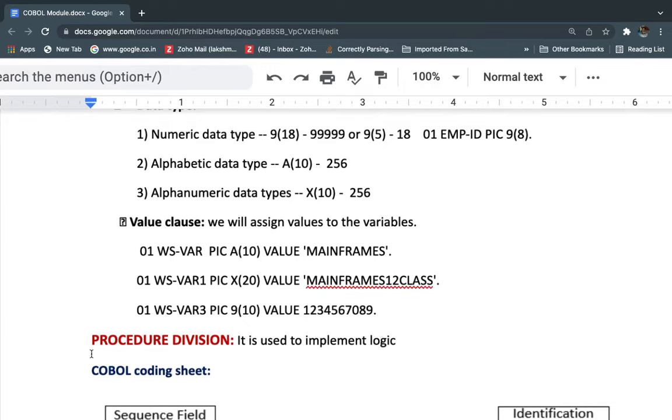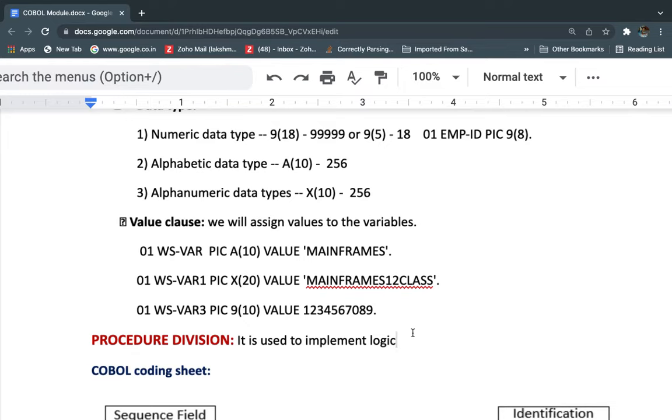So the next and last division is the procedure division. This is the main division. Here only we can implement the logic, the entire logic of whatever application program we are building. The application logic we can write in the procedure division only. So till now we have seen three divisions.